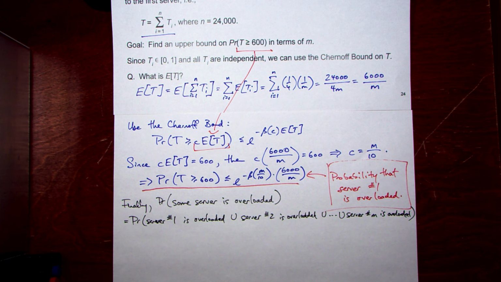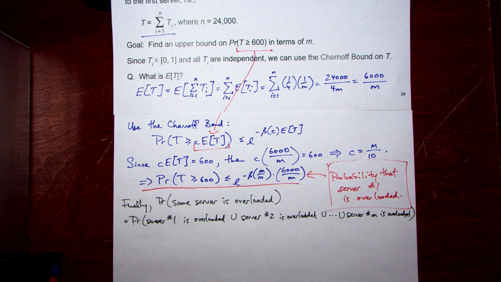Which is not easy to calculate, right? Because it could be that 2 of them are overloaded, 3 of them are overloaded, and so on. And they're not independent events, unfortunately. That's pretty easy to see: if one is overloaded, then it's less likely that another one is overloaded. And suddenly this becomes very complicated. It doesn't have to be, and we can relieve our complication by using a trick.